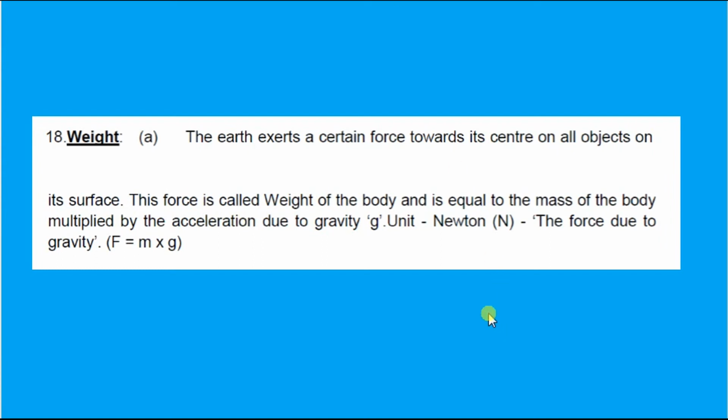The weight of the body is equal to the mass of the body multiplied by the acceleration due to gravity, the force due to gravity, measured in Newtons. So every body or mass has its own weight.